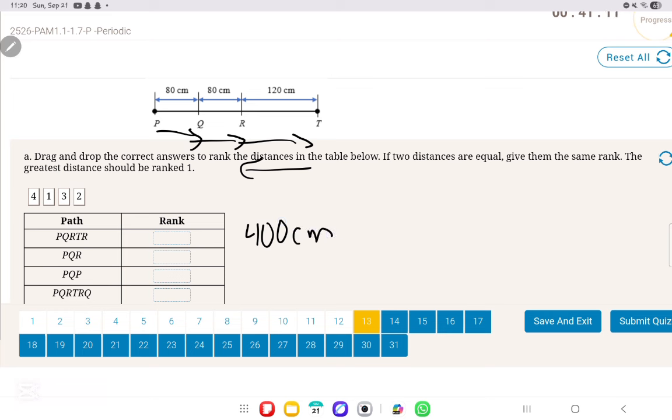Now, PQR is 80 plus 80, which is 160 centimeters. PQP is 80 plus 80, which is also 160 centimeters. And then PQRTRQ is 80 plus 80 plus 120 plus 120 plus 80, which is 480 centimeters. So if we rank them from the least to the most, these would be the same because they have the same distance, so 3 and 3. Second place goes to this one, and first place goes to this one. So the order is 2, 3, 3, 1.